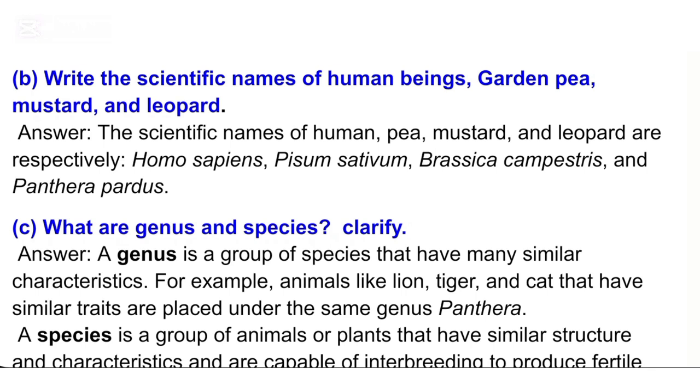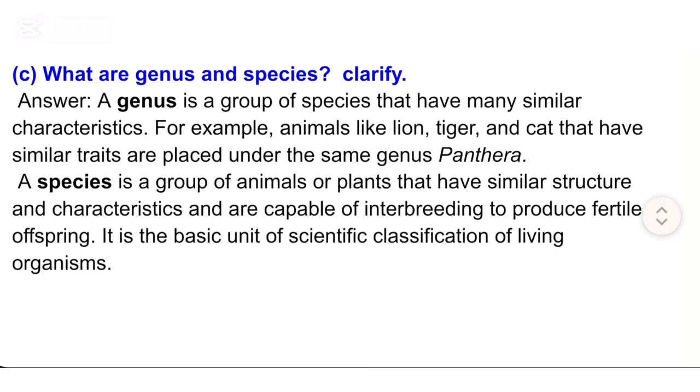Clarify. Answer: A genus is a group of species that have many similar characteristics. For example, animals like lion, tiger, and cat that have similar traits are placed under the same genus Panthera. A species is a group of animals or plants that have similar structure and characteristics and are capable of interbreeding to produce fertile offspring. It is the basic unit of scientific classification of living organisms.